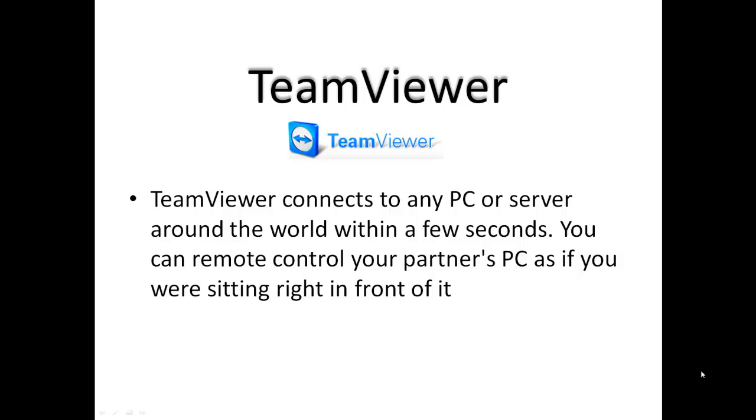You might be wondering, what is TeamViewer and what is all the hype around it? TeamViewer allows you to connect to PCs or servers around the world within seconds. You can remotely control the computer as if it was right in front of you for free.